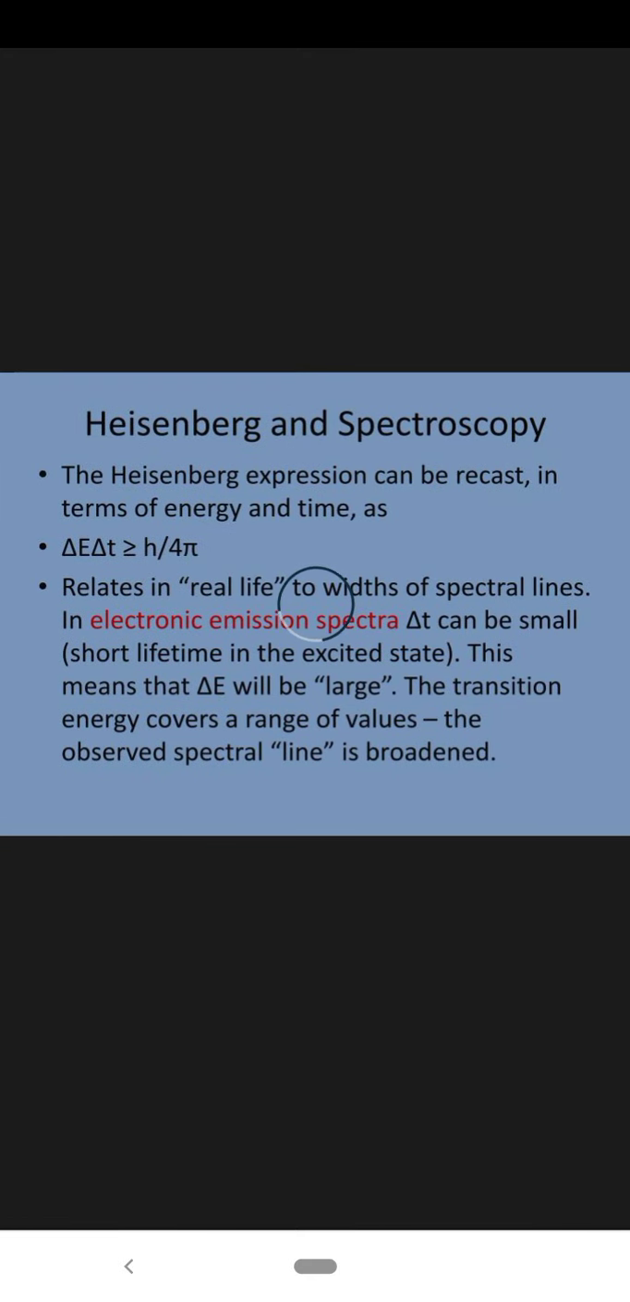Now, Heisenberg and spectroscopy. The Heisenberg expression can be recast in terms of energy and time also. In terms of energy and time, the expression can be written as delta E into delta t is greater than or equal to h upon 4 pi. It relates in real life to widths of spectral lines. In electronic emission spectra, delta t can be small, short lifetime in the excited state. This means that delta E will be large. The transition energy covers a range of values. The observed spectral line is broadened.